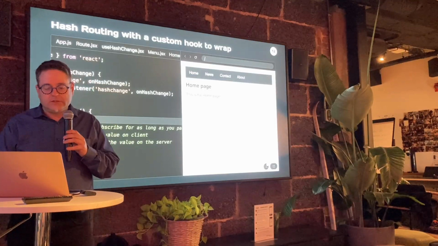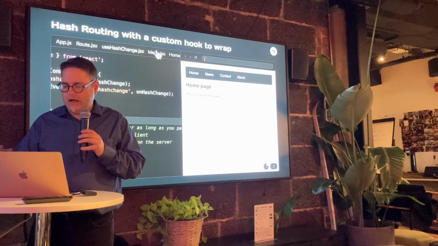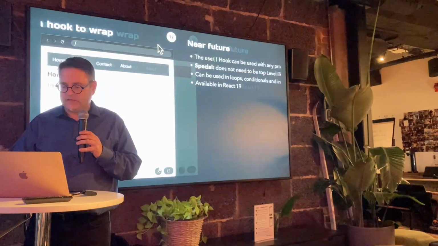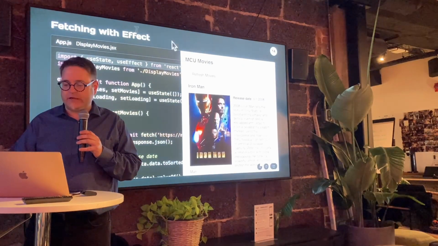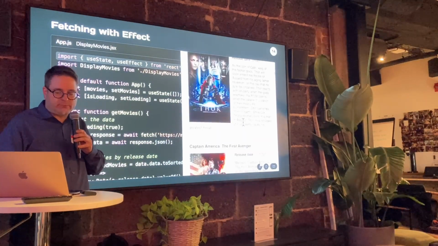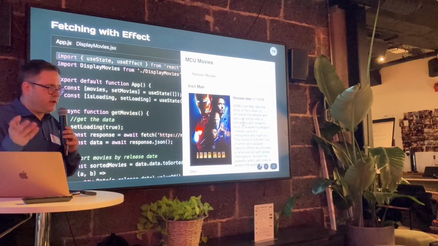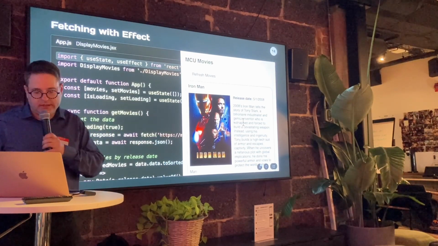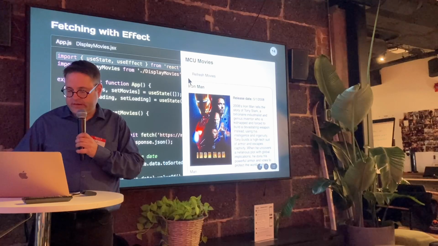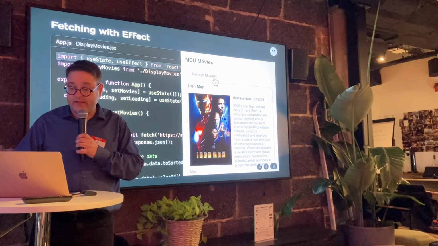Okay. So this is not what I want. This is what I want. Fetching with effect. So we've got here a page with data that comes from a list of the MCU movies. It's one of those nice URLs where you can get the movies, and I can even refresh the movies.